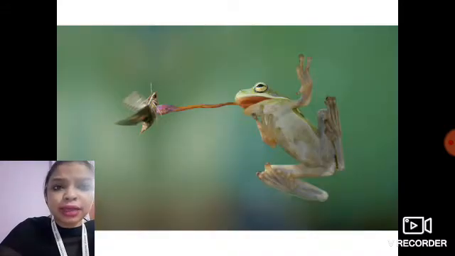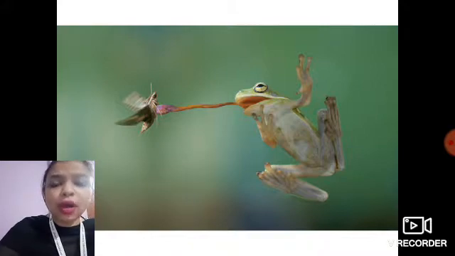The next is a picture of a frog. Now, how does a frog find its prey? Frogs eat insects and moths. Small insects the frogs eat to survive. Prey means its food. So how does a frog find its prey?